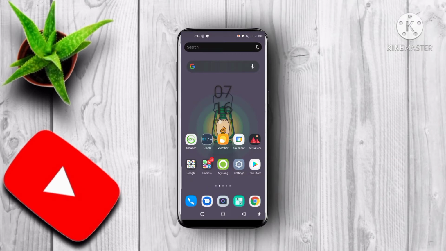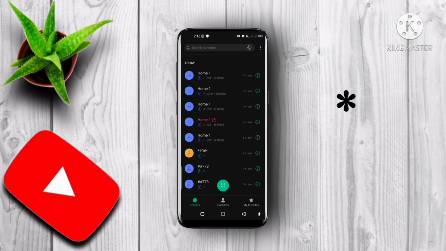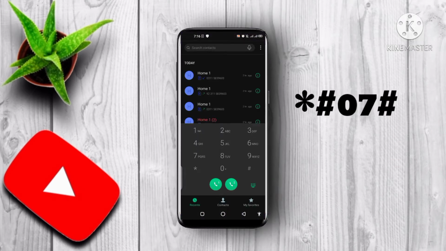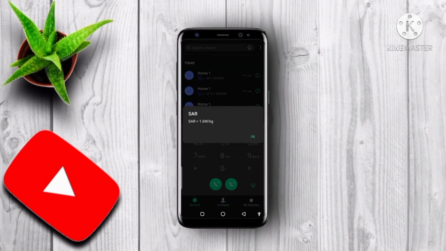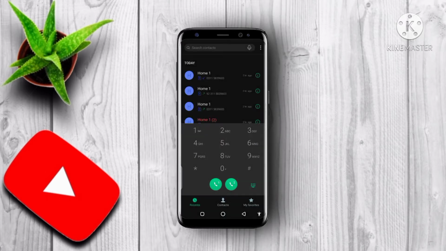So for the first trick, go to your dialer and dial *#07# and it will tell you about the amount or value of radiations emitted from your phone's screen. If the SAR is below 1.6, then it is okay. But if the SAR is above 1.6, then you definitely need to change your phone because your phone is affecting your health very badly.